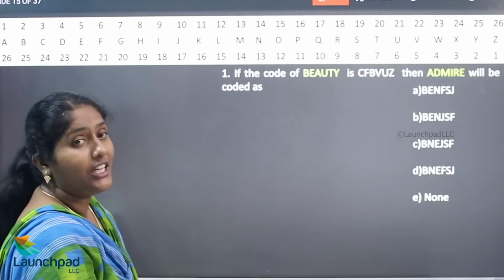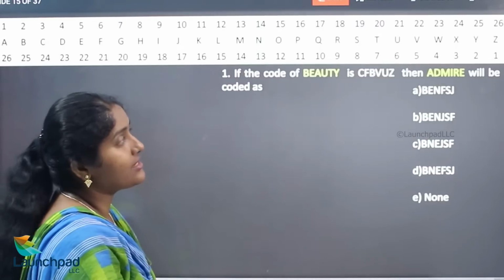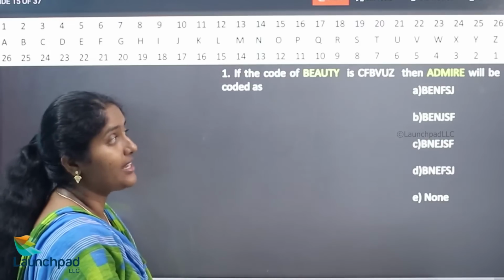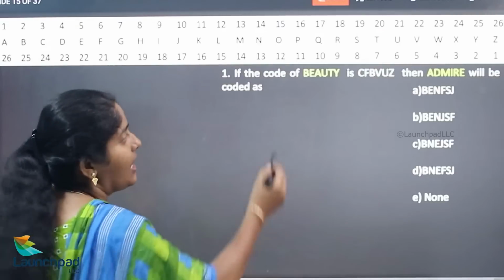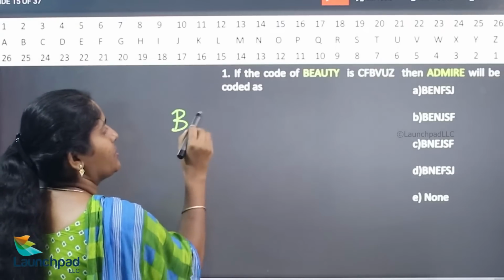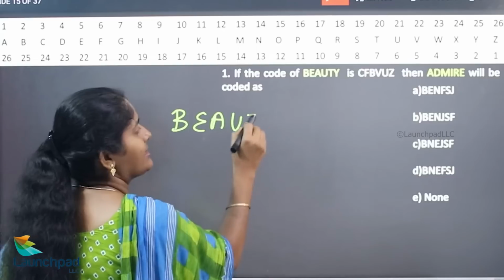Everyone, in this video we are going to see the next type of your coding and decoding concept. Let's see the question one by one. So here, if the code of beauty is CFBVUZ, then admire will be coded as. Observe your word beauty. Beauty will be written as